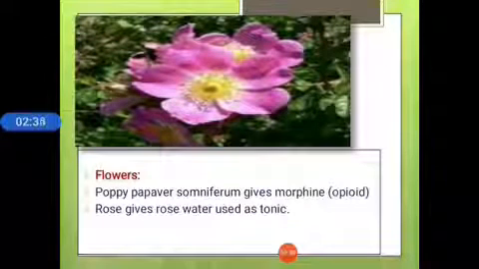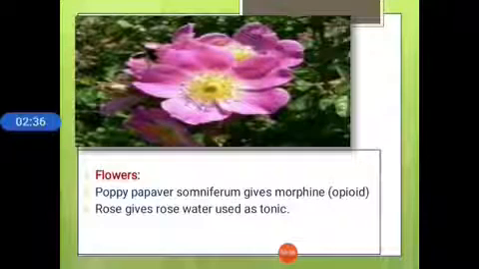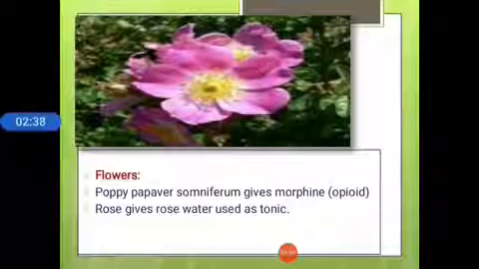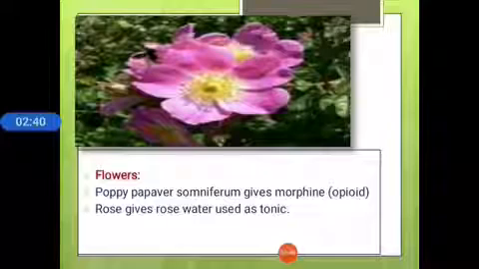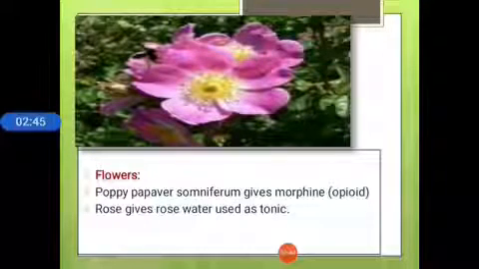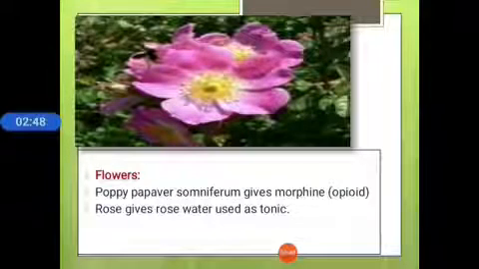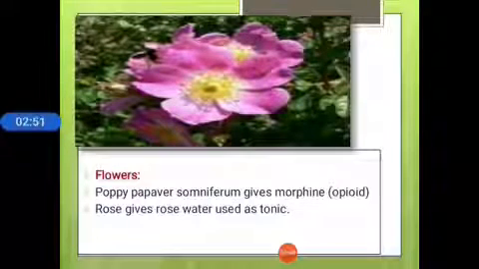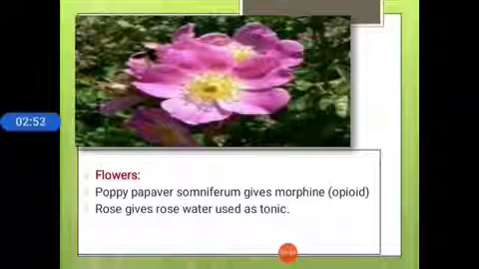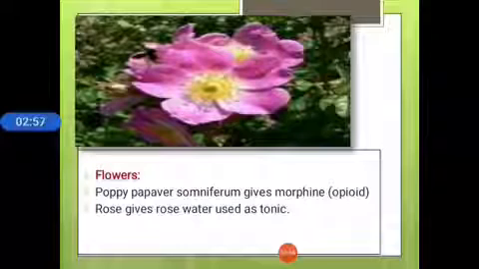Flowers act as the active principle of some drugs. Rose gives rose water, which is used as a tonic. Papaver somniferum, the poppy family, is an alkaloid family. This plant gives morphine, a well-known analgesic drug. This is an opioid family. The main source of morphine is the seed capsule of Papaver somniferum.